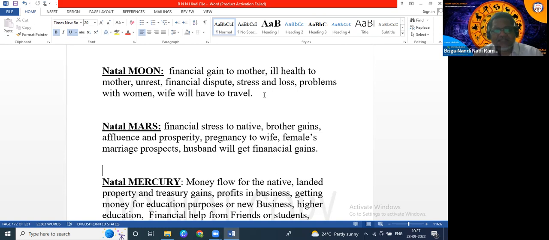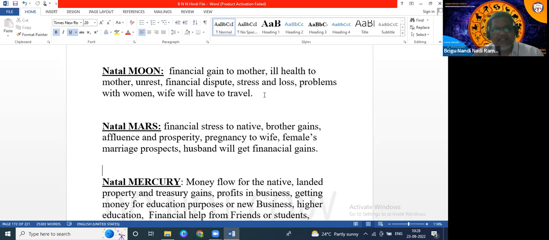Second condition, the monthly planet Venus is aspecting Mars or not, or the monthly planet Mars is aspecting Venus or not. So vice versa: Venus can aspect Mars, Mars can aspect Venus.